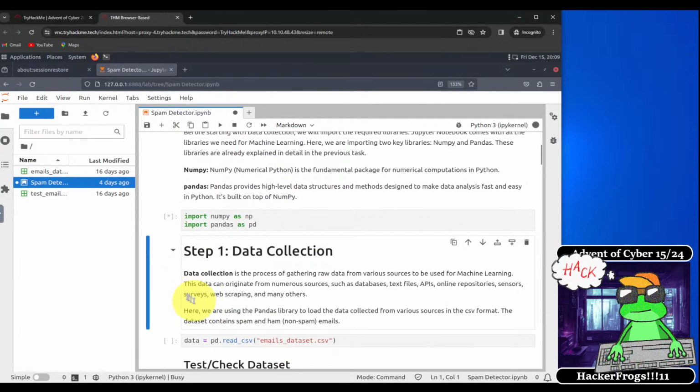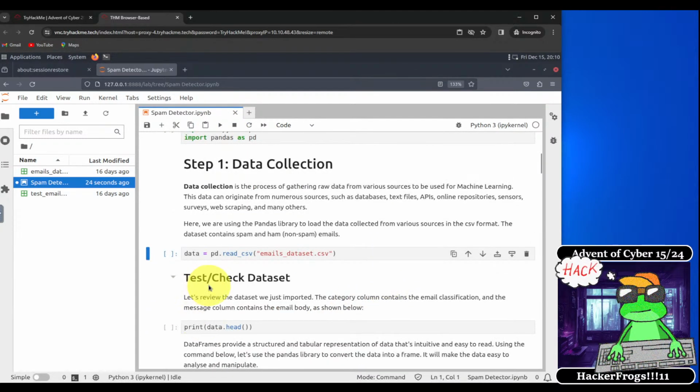Okay, so step 1 is data collection. Data collection is the process of gathering raw data from various sources to be used for machine learning. This data can originate from numerous sources such as databases, text files, APIs, online repositories, sensors, surveys, web scraping, and many others. Here we are using the Pandas library to load the data collected from various sources in the CSV format. The dataset contains spam and ham, non-spam, emails. Okay, so press Run.